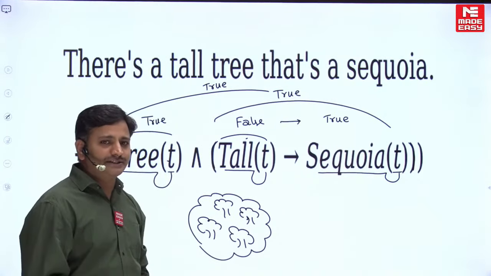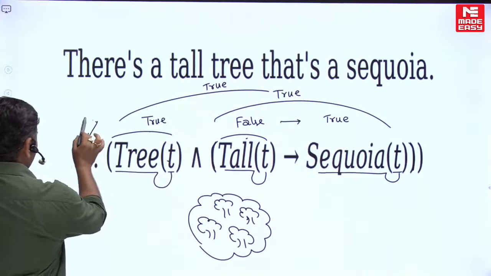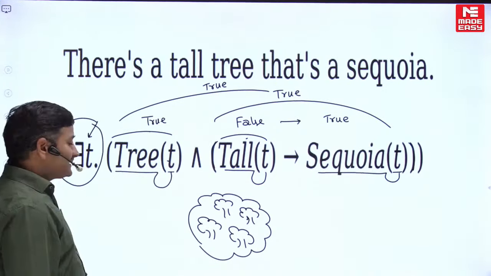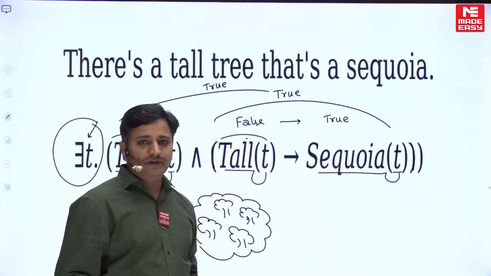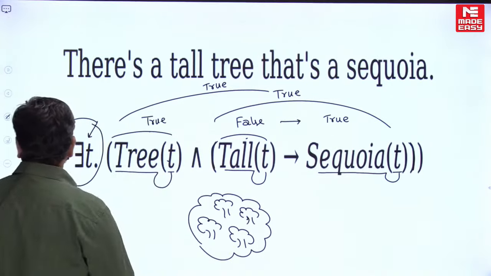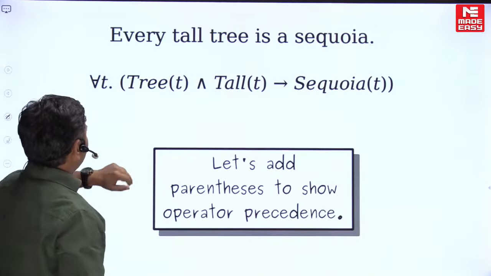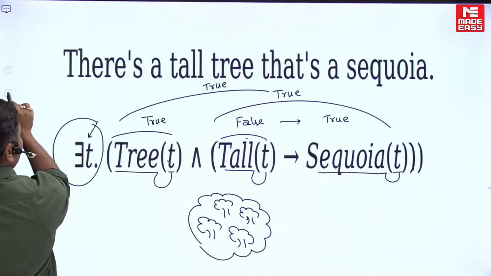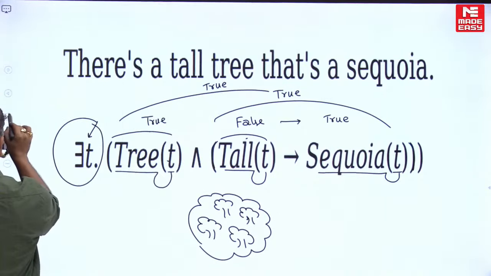Then how are you going to construct it? Important logic, friends, please listen. Whenever we use the existential quantifier, it is compulsory to combine with conjunction only, not with the help of implication. It means that the correct way of writing, look here, friends. This statement obviously gives a problem. What is the correct way of writing this statement, friends?